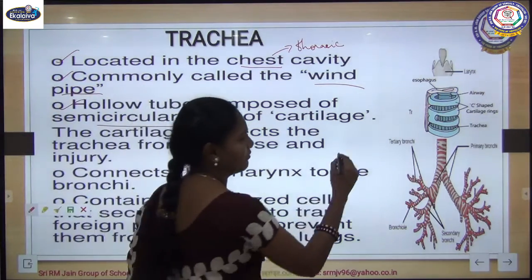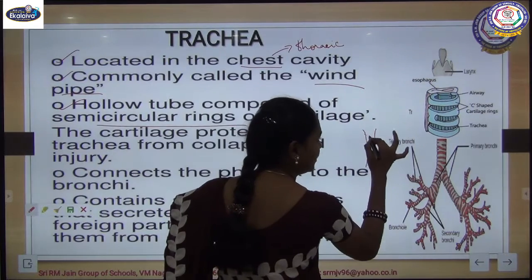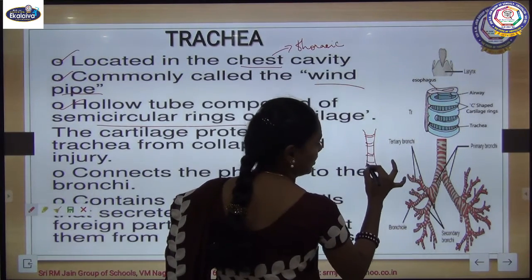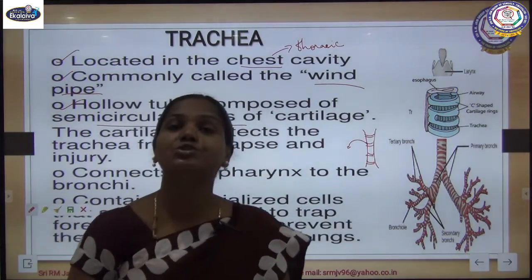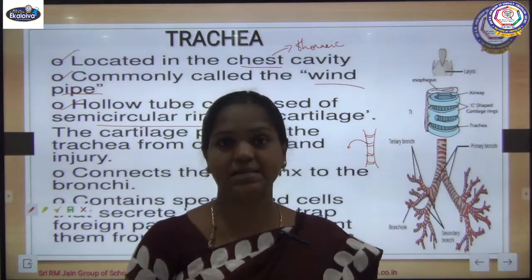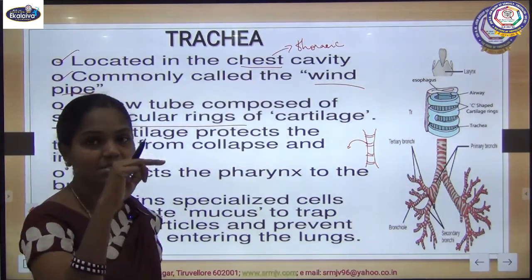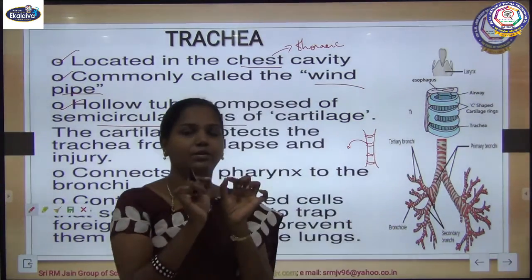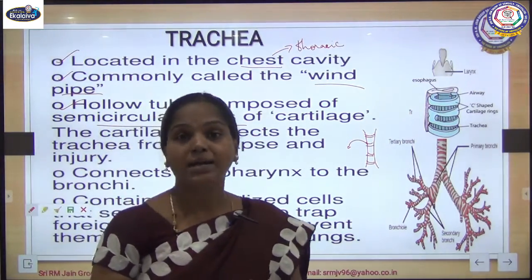When you draw the trachea, normally you draw a tube and some structures here like this. These structures we call rings of cartilage. They are cartilaginous, semicircular rings behind the trachea, incomplete to some extent, so we call them semicircular rings.